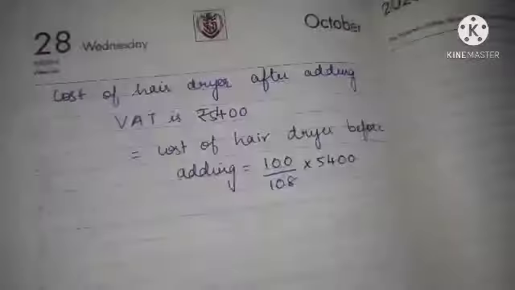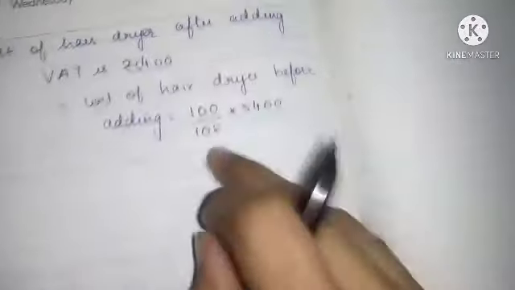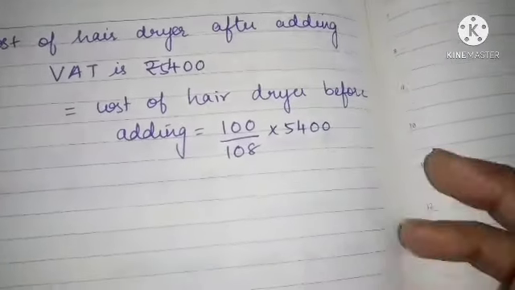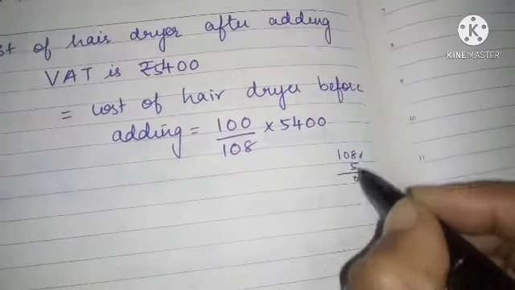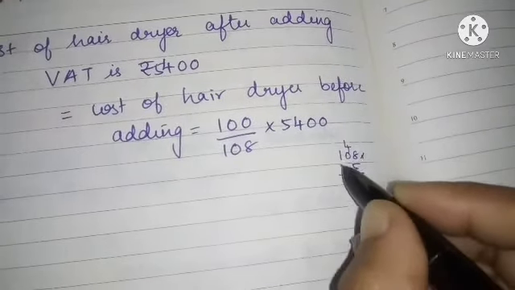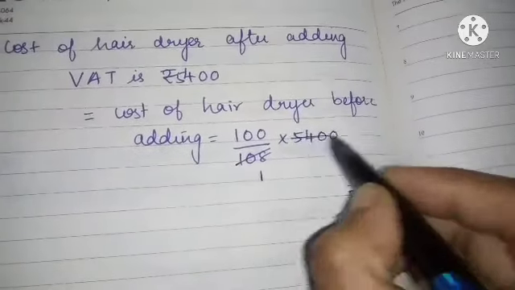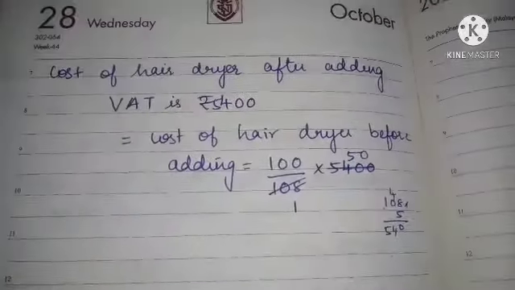See here, 100 by 108 into 5,400. Can we divide this? 5 4s are 20, 4, 5. So 1 times 50 times, 50.